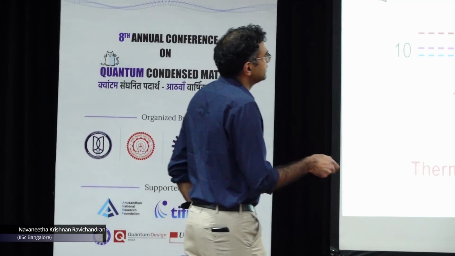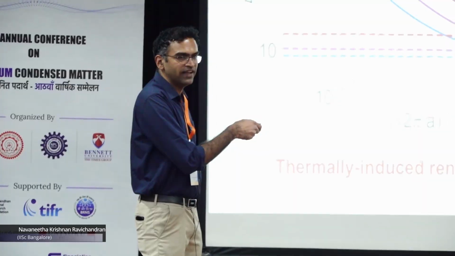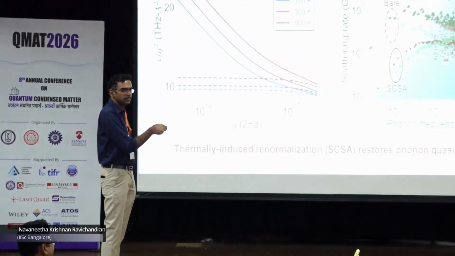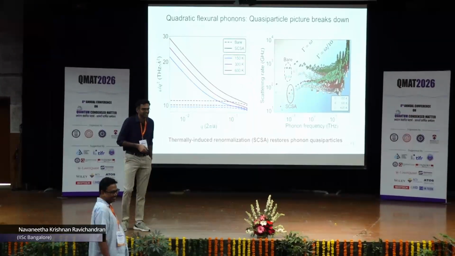So actually, the colors are not just there for no reason. The red region says that the quasi-particles fail because gamma is more than omega, but the blue region says that the quasi-particles are preserved. Gamma is less than omega.